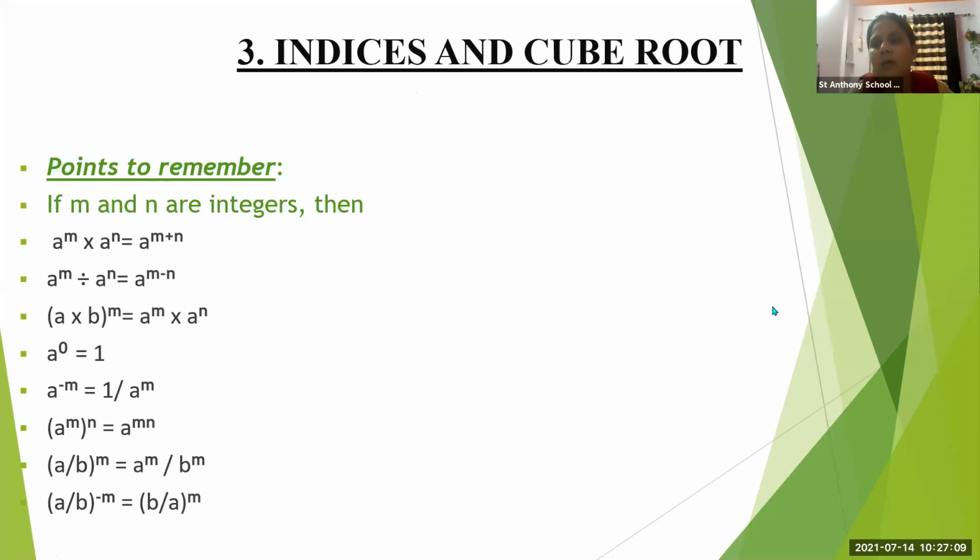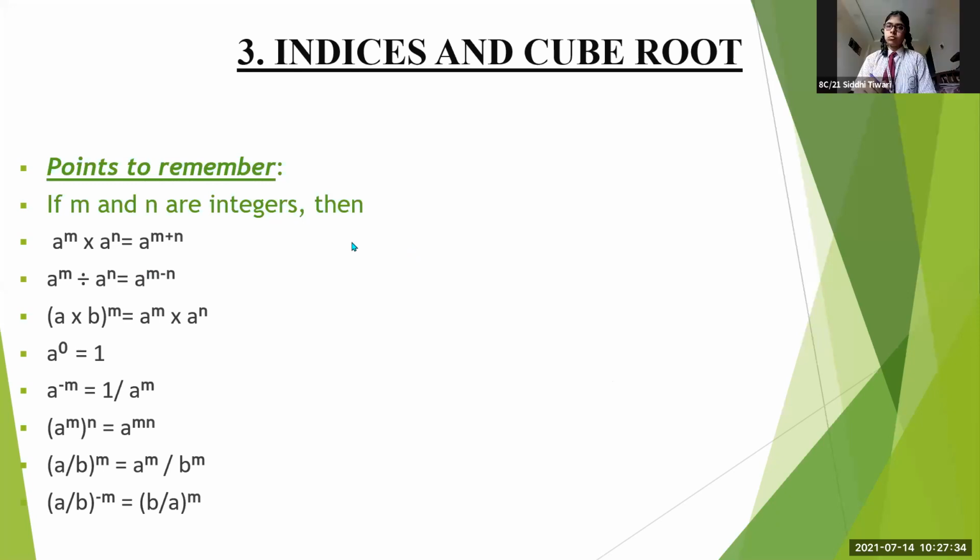Siddhi, what is meant by integers? Teacher, integers are the numbers on the number line including positive numbers, negative numbers, and the zero. Okay. So integers are the numbers having positive, negative, and zero.